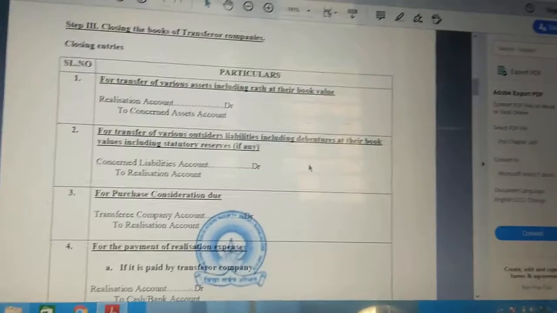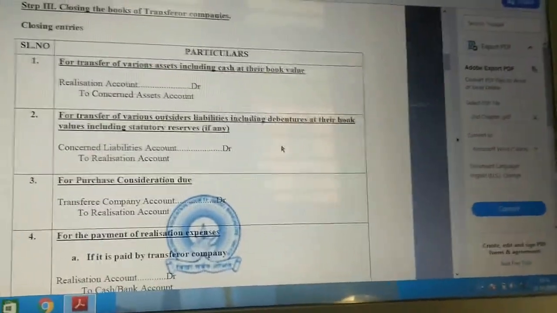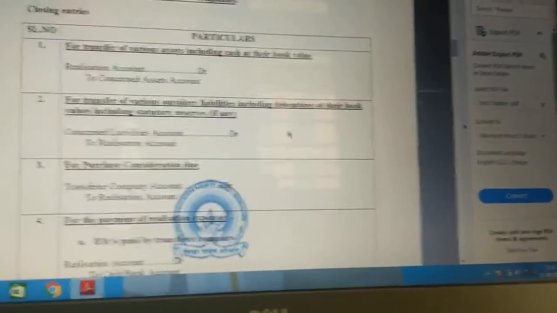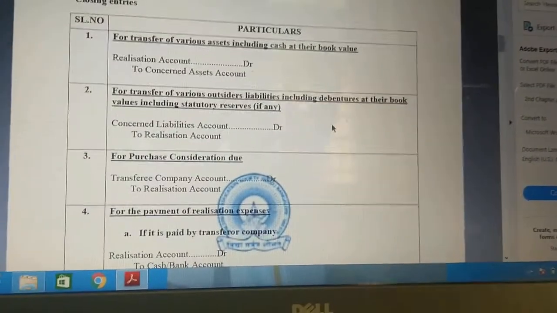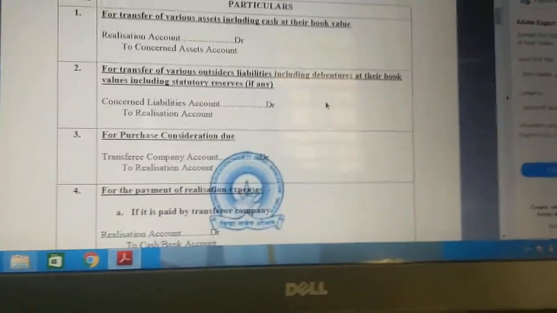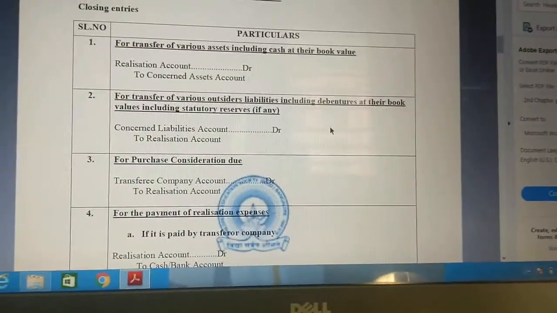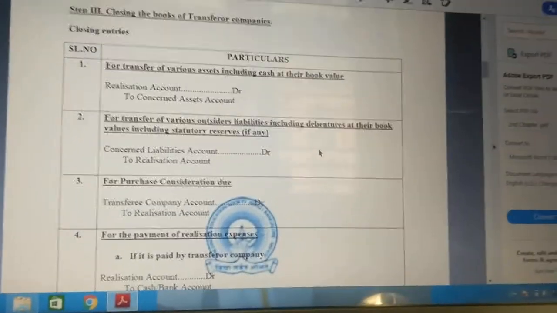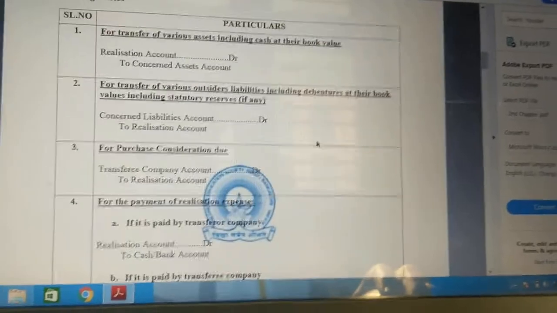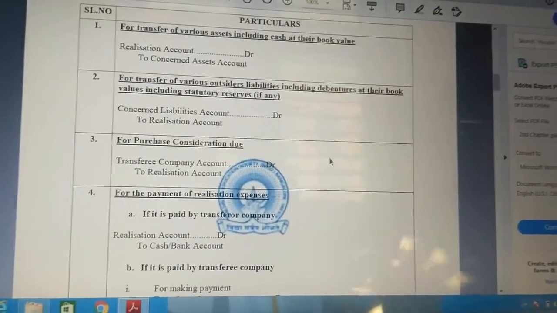So here they are specifying outsiders' liabilities. In previous sessions I was telling many times that outsiders' liabilities means everything except equity shares and preference shares. Apart from those, if any profits or reserves except statutory reserve are there, all those reserves you need to transfer to the realization account. Next, for purchase consideration due, total amount of consideration they need to give, that is transferee company account. Your transferee company is nothing but your purchasing company. Purchase consideration due, that is the third entry.